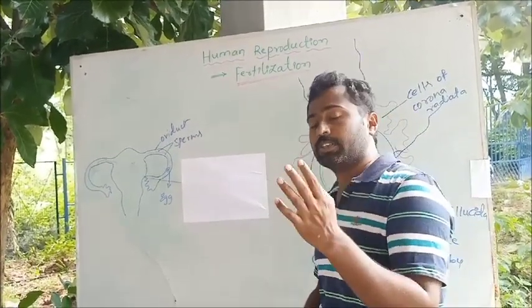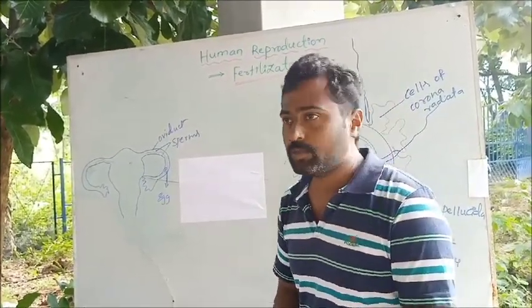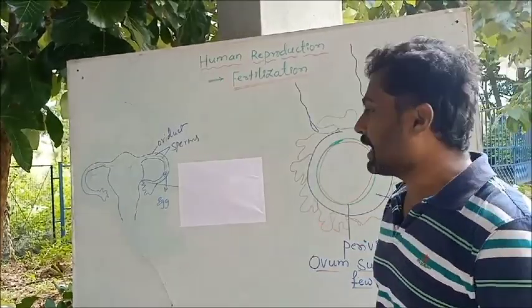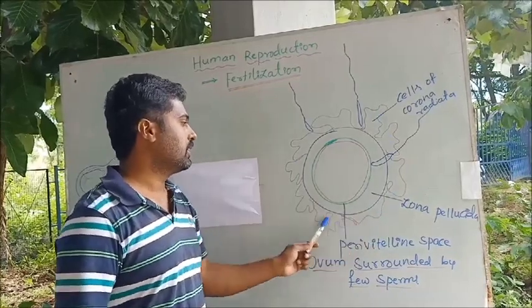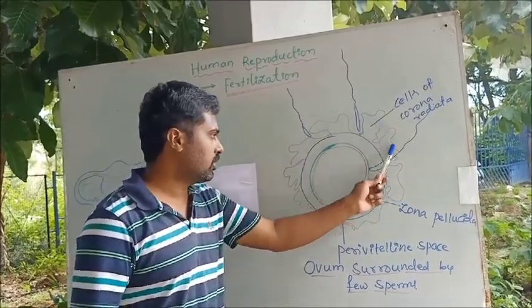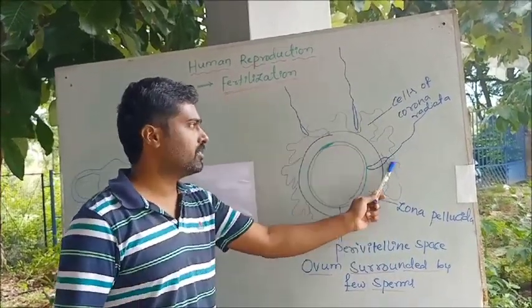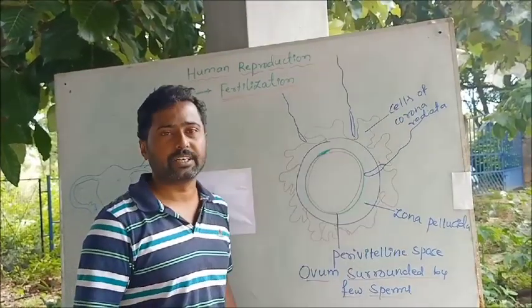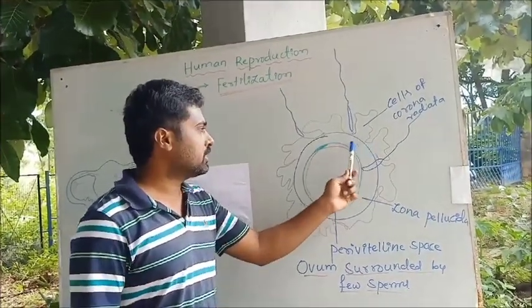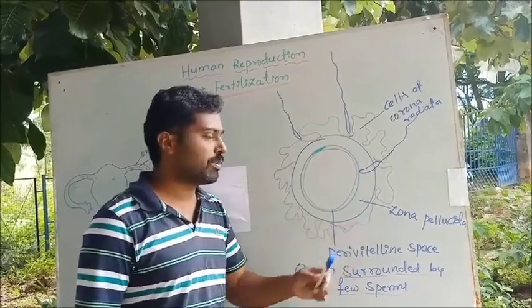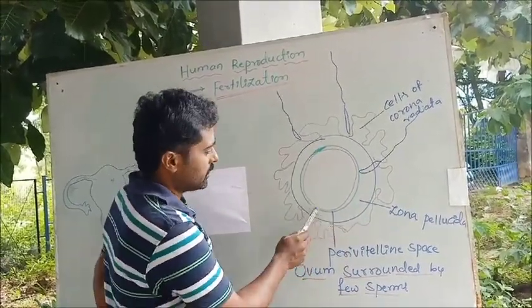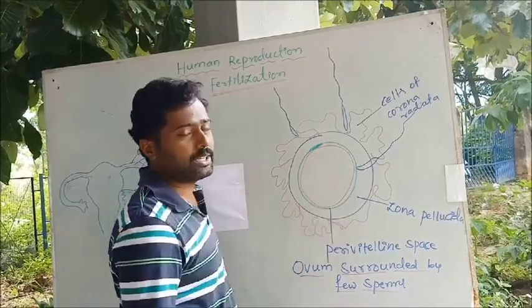So just remember the structure of the ovum. The ovum is the female gamete that is surrounded by layers, like the outer one called the corona radiata. You can observe here in the diagram the cells of the corona radiata, and in turn it is surrounded by another layer, a wall called the zona pellucida. Thereafter it consists of the plasma membrane.